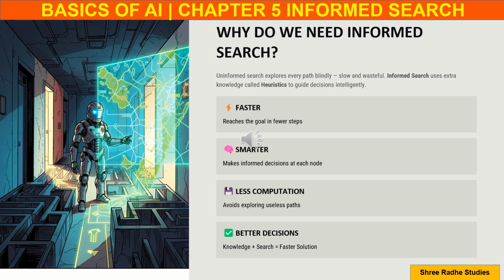This provides four major benefits. First, it makes the search faster. Second, it makes smarter decisions. Third, it reduces computational effort by avoiding unnecessary paths. Finally, it produces better results with less resource consumption. In simple words, informed search can be remembered as knowledge plus search equals faster solutions.